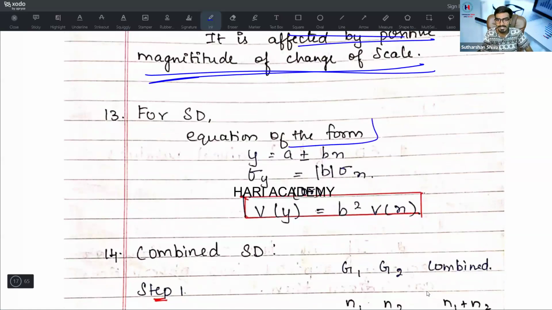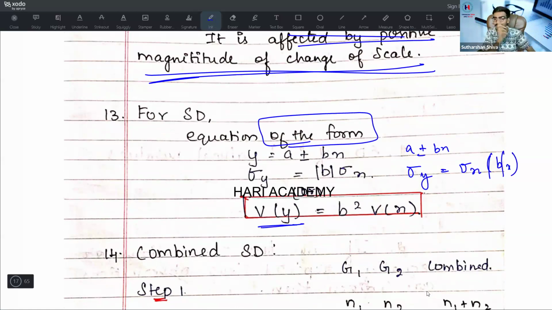For SD, it is an equation form. Even for SD, y is equal to a plus or minus b of x. The standard deviation of y is equal to the standard deviation of x, but you need to simply multiply by the modulus of b value. Okay, modulus of b value you need to multiply. Then variance of y is equal to b square into variance of x. Remember this, you may get a question. Variance of y is equal to b square into variance of x.